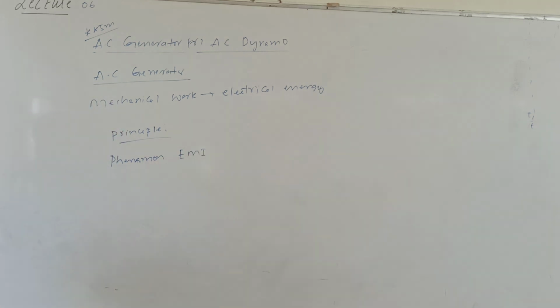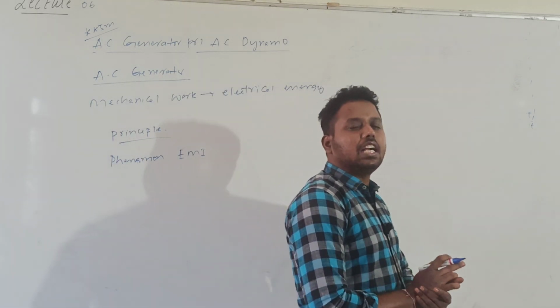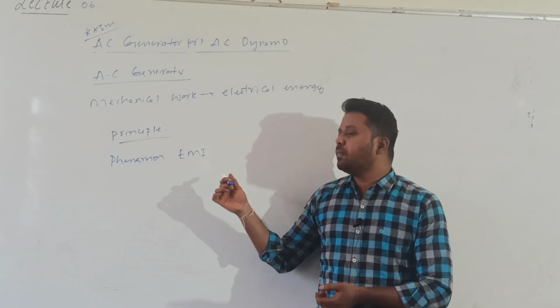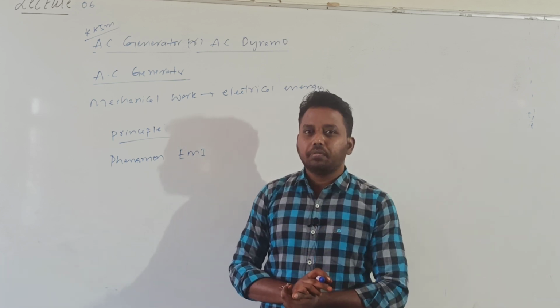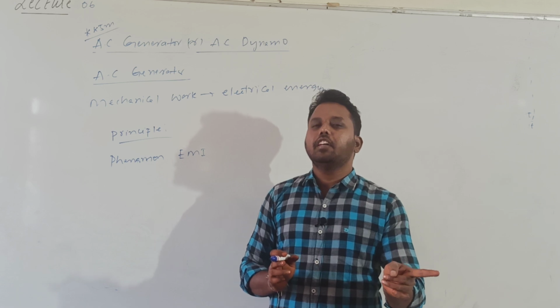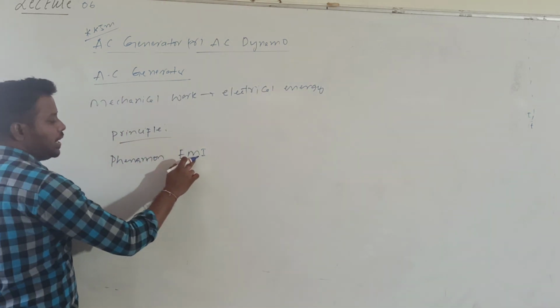What is electromagnetic induction? Whenever there is a change in flux linked with a coil, an induced EMF will develop in the coil and induced current will flow. How can current be generated? By changing the flux. So what is the phenomenon of EMI?